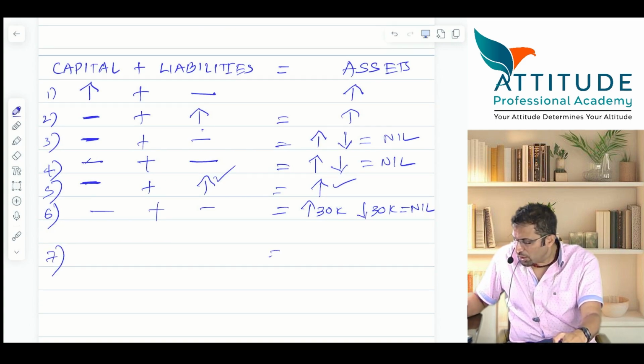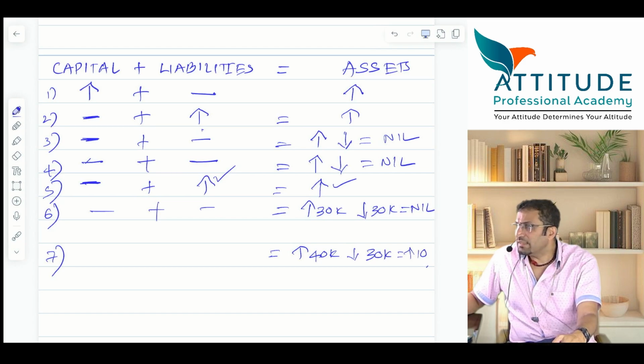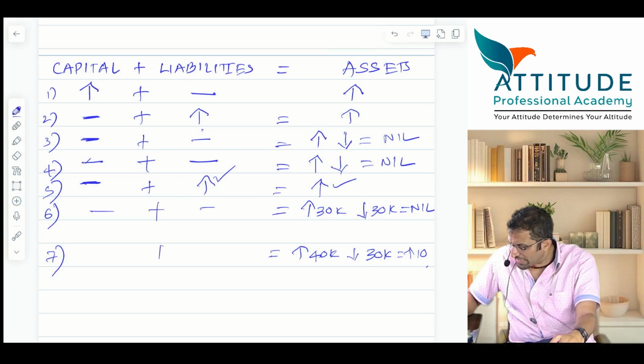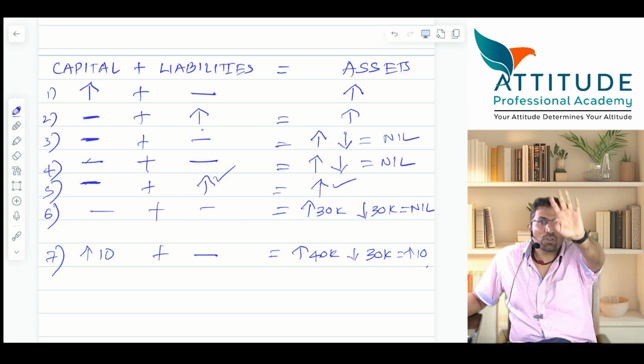Seventh one, goods costing 30,000 sold for 40,000. Cash increases by 40k, stock decreases by 30k. Net effect is an increase by 10 on the asset side. Yes or no? Will the liability change? No. Will the profit increase? Increase by how much? Very good. Understood? All of you are able to understand or no?